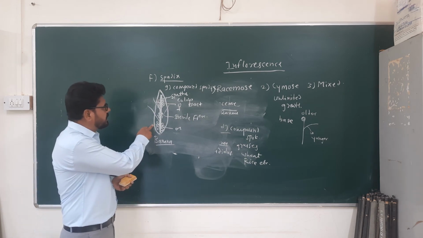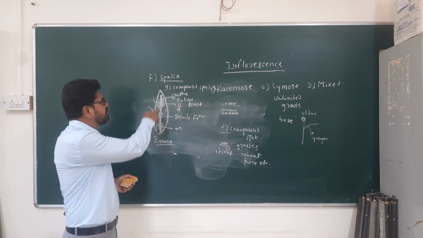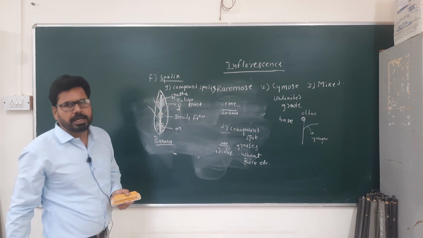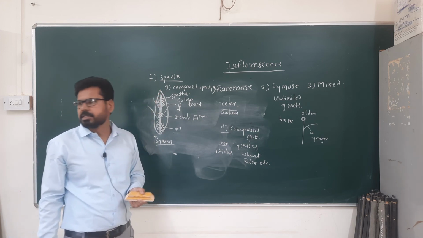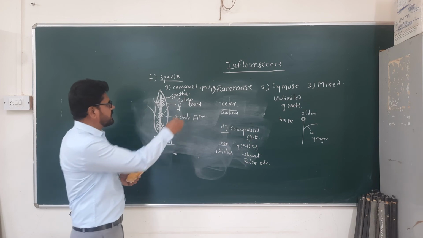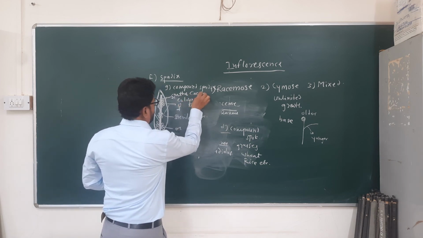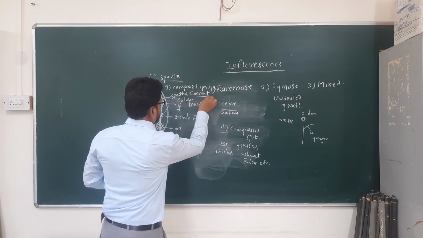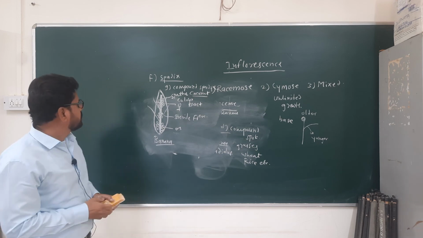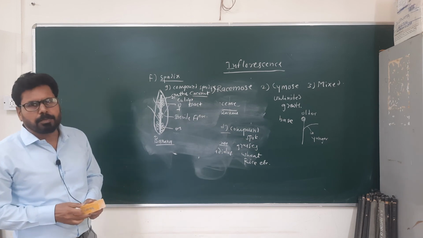Fleshy bracts in simple, but in compound there are woody bracts, and an example of compound spadix is coconut. This is about the compound spadix.